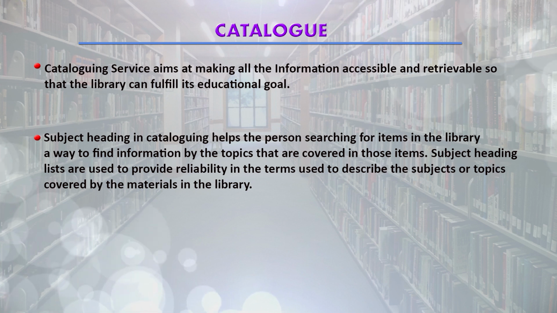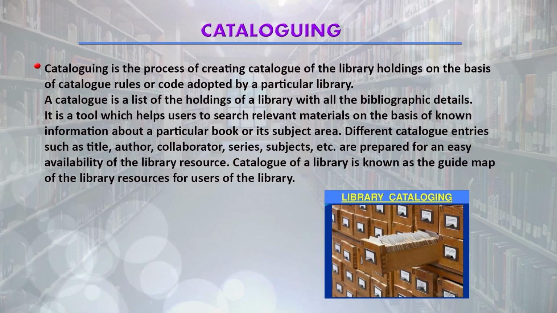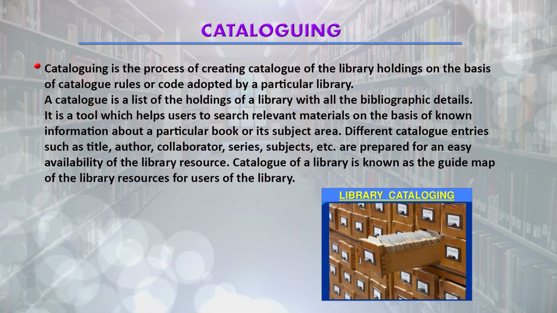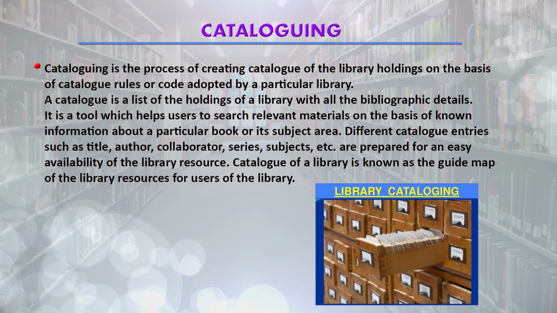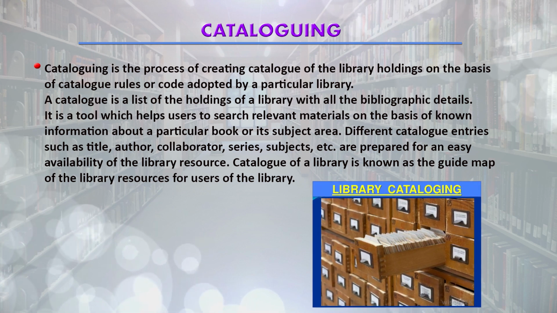So, generally libraries use Sears' list of subject headings, and we also have the Library of Congress list of subject headings. So, libraries have to decide which subject heading list they are going to use while doing this cataloging work. Cataloging is the process of creating a catalog of the library holdings on the basis of catalog rules or code.